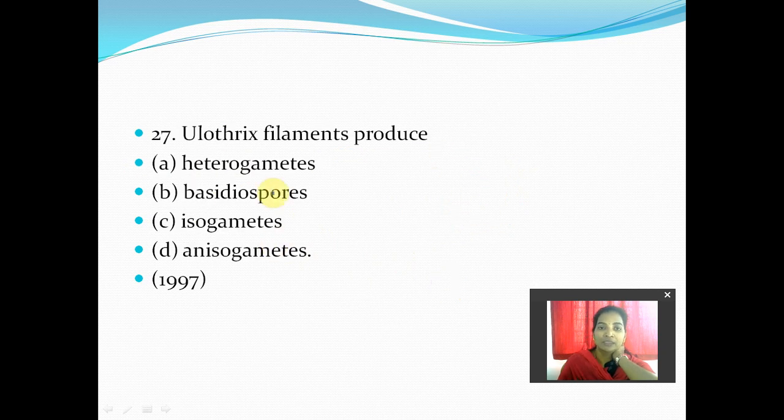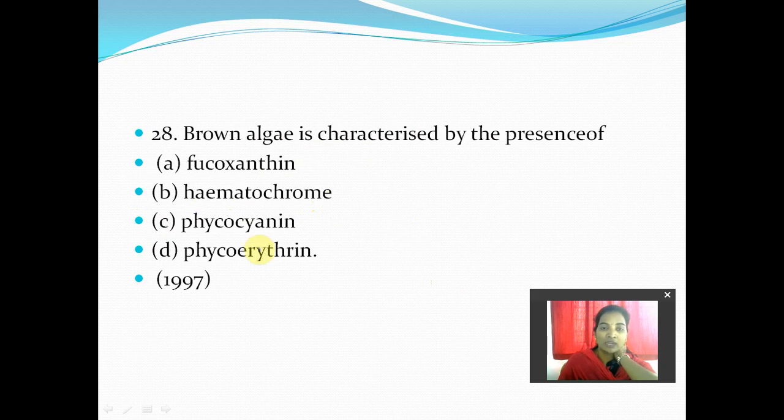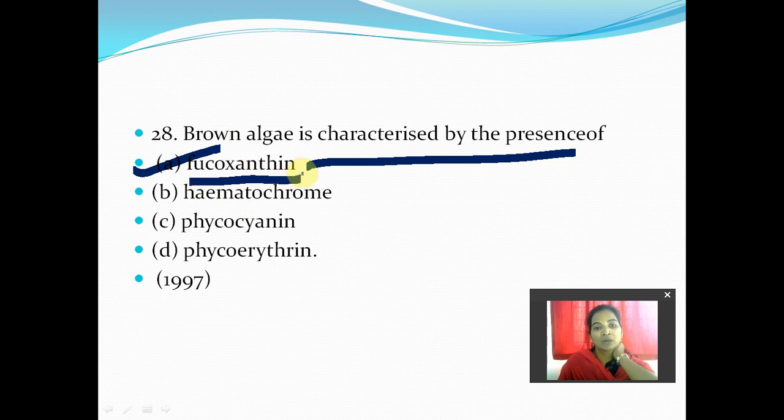Next, 27: Ulothrix filaments produce. This is a commonly asked question. They produce isogametes. The same kind of gametes will be produced by them. Next, 28: brown algae is characterized by the presence of what? Fucoxanthin is the one which makes them come as a brown color. So brown algae is characterized by the presence of fucoxanthin.